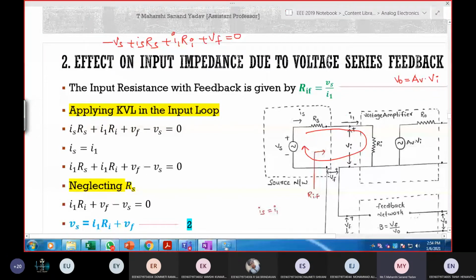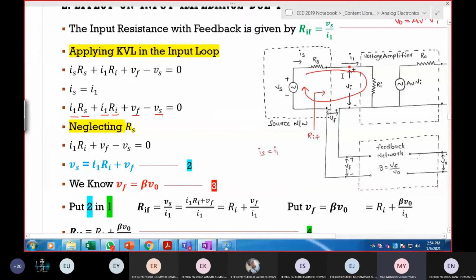And one more point to note: entering is equal to leaving. So IS is equal to I1, and you can replace this with I1. After replacing, this becomes I1 RS plus I1 RI plus VF minus VS is equal to 0. Here this RS value is very small, so I'm neglecting it; there is no need for considering this parameter. So the remaining becomes I1 RI plus VF minus VS is equal to 0.